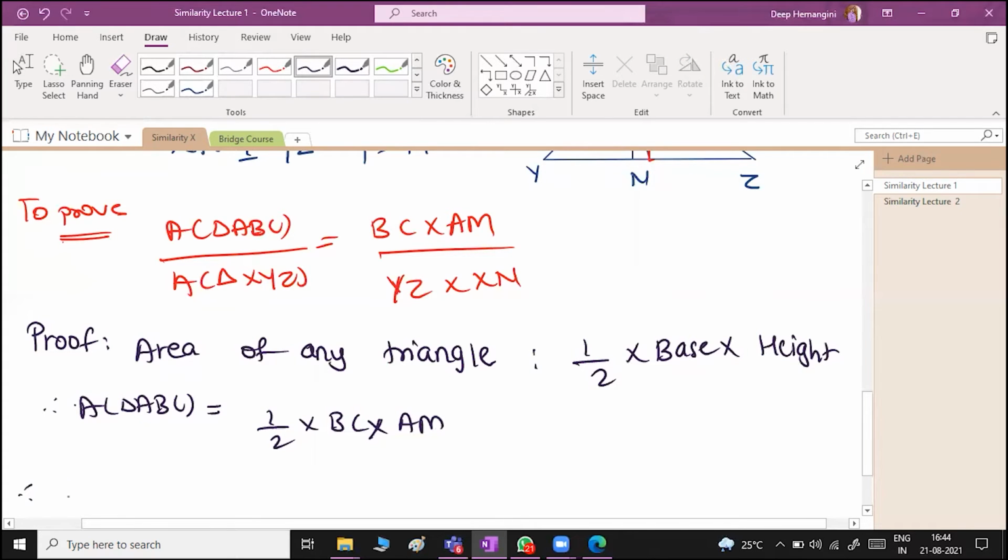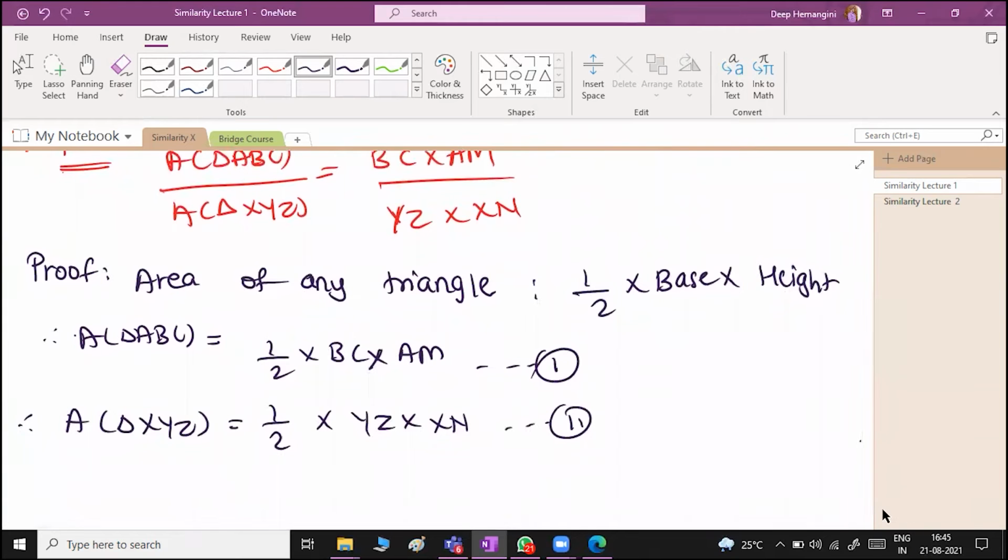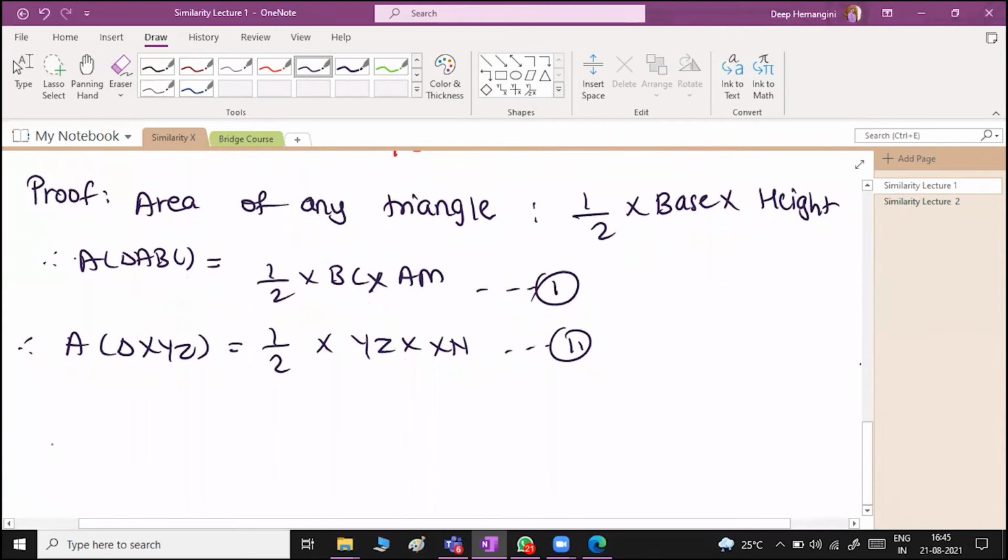See, geometry mein you should have a proper planning while you are solving your question. Just starting without any plan or without any understanding won't give you any result, unlike algebra. Area of triangle XYZ is equal to half into YZ into XN. Let this be your equation number 1. Let this be your equation number 2. Now go to ratio form. इनको ratio form में लिखो तो क्या मिलेगा?